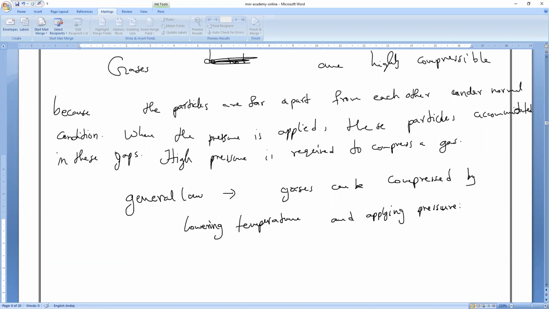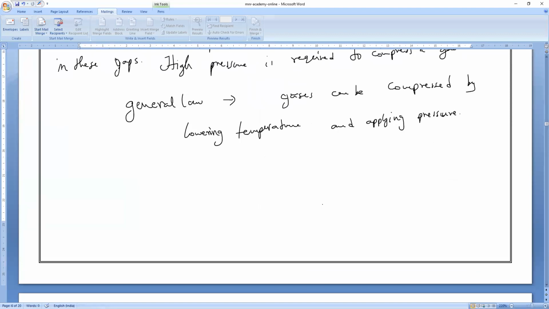Decreases, so that we can compress more. Understand, Mr. Lingesh? That is the reason. For example, if you want to compress a gas which is at extremely high temperature, you need to apply more and more and more pressure. Is it right or wrong? Because the particles have more kinetic energy, so it is very, very difficult to compress. Is it clear, everybody?